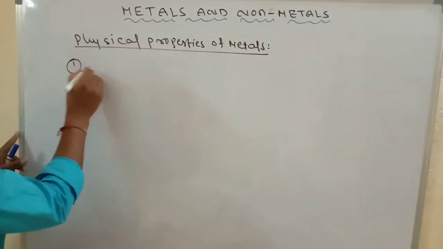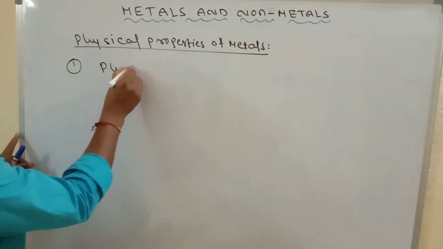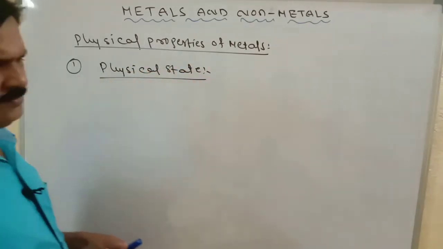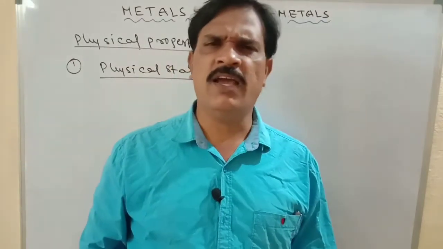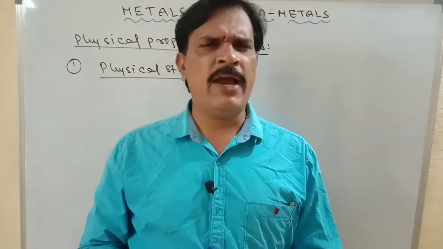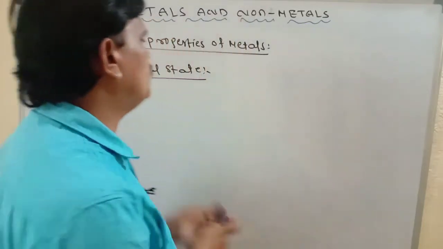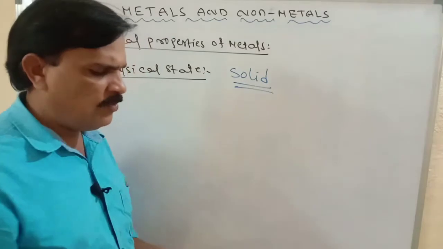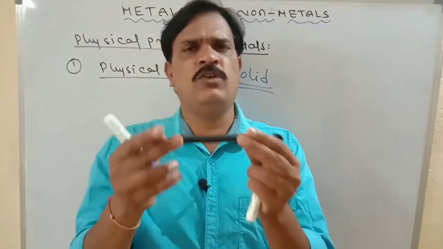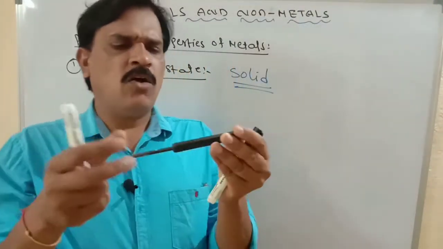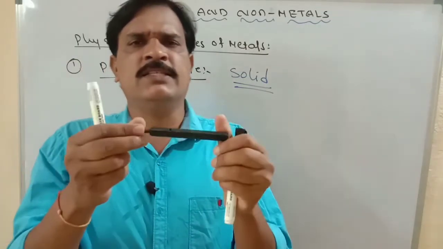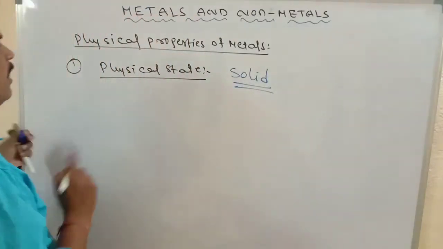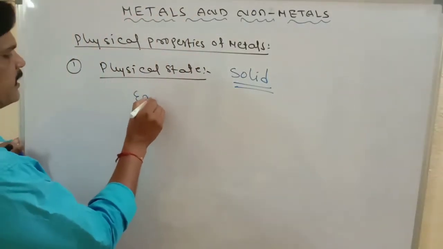The first physical property is physical state. So what is the physical state of metals? 99.9% of metals are in solid state only. If you observe, this is an iron nail, which is in solid state, because all the atoms come closer to each other in this. So now, maximum metals are in solid state, but there is one exception.